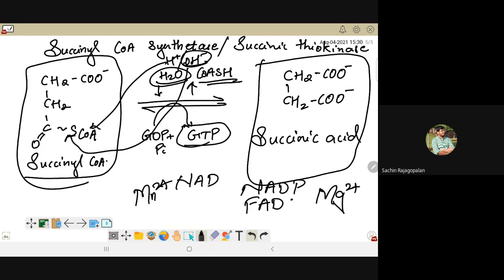Because coenzymes and cofactors, if they are interacting with enzymes, it means they have a binding site on the enzyme.